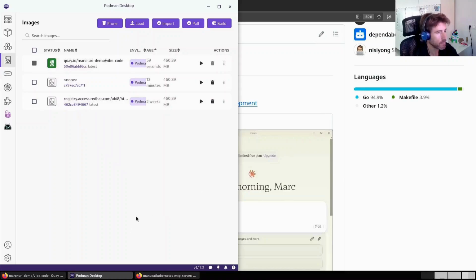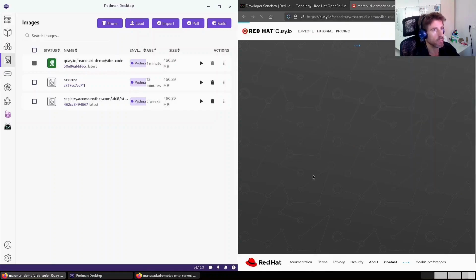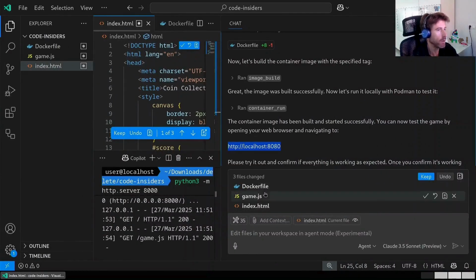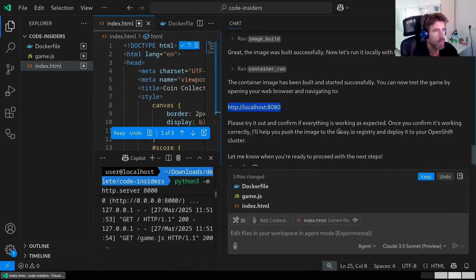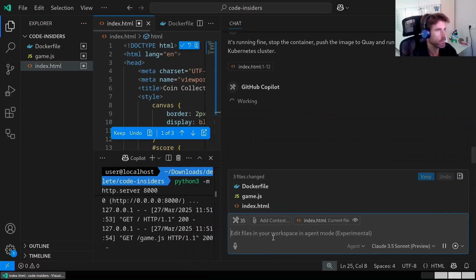Okay, so the Quay registry should still be empty, and the cluster still doesn't have anything. So now I can confirm that everything is working as expected, so it can continue with the process of pushing the image and running it in my OpenShift cluster. It's running fine, so stop the container, push the image to Quay, and run a pod with the image on my Kubernetes cluster.